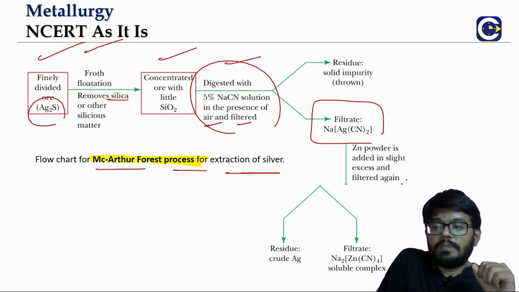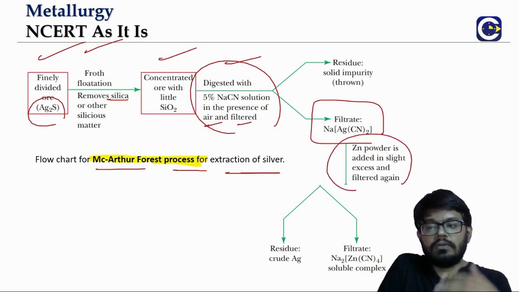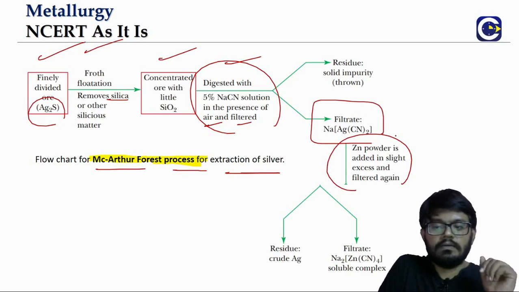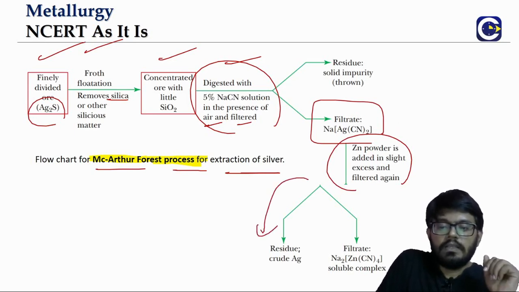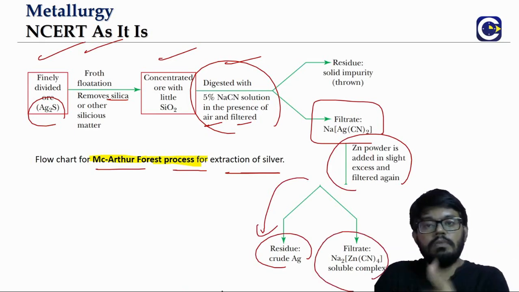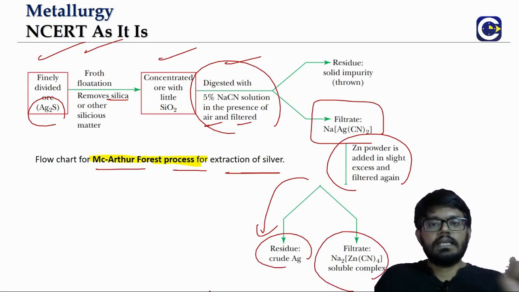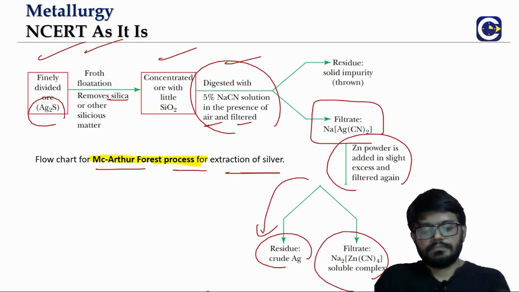Now there will be a displacement reaction by using zinc powder. When it is added to the solution, displacement reaction will occur. So it will remove the silver from the complex, and a soluble zinc complex will be formed. So what is the process called? MacArthur-Forrest process. So it is the extraction of silver from the sulfide ores.